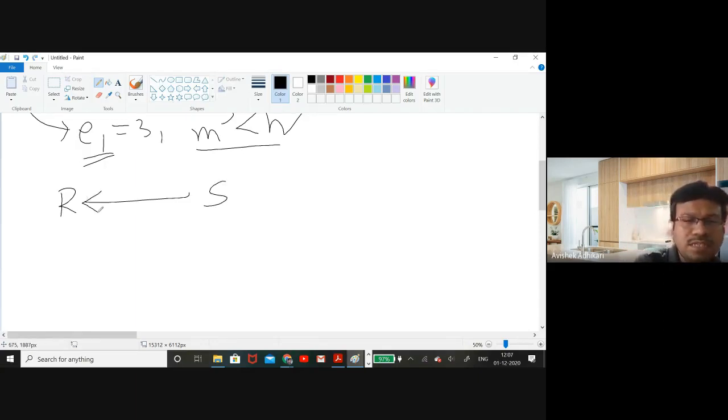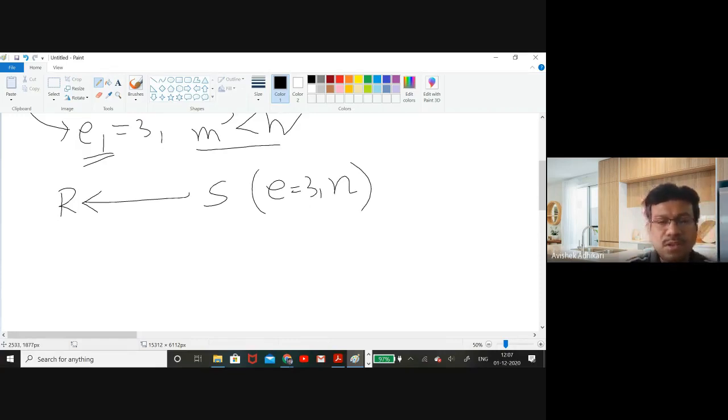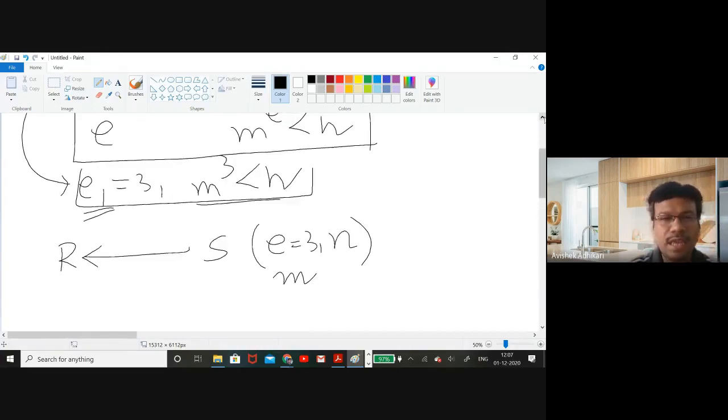So the sender has taken e to be 3 and n is a number. So they are the public values. Based on the public values, the sender wants to send the value of m. I assume that these conditions are satisfied, that means e is 3 and m^3 is less than n.